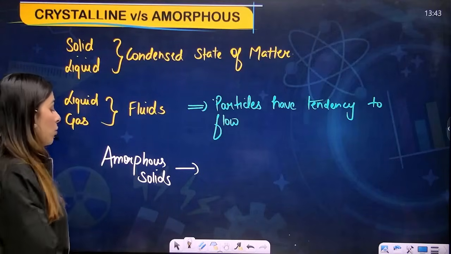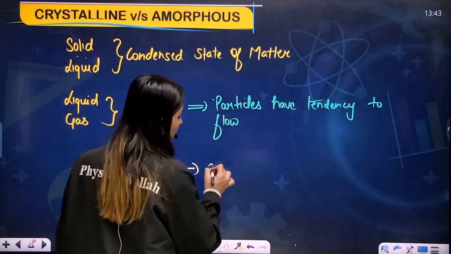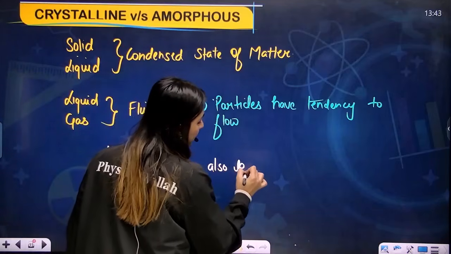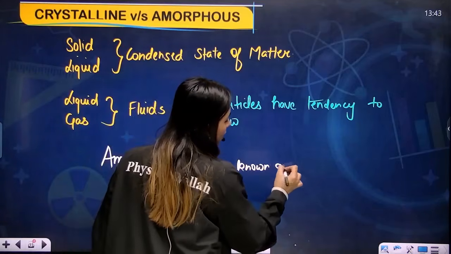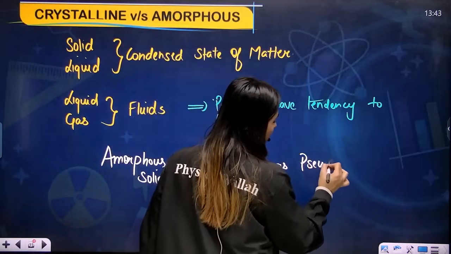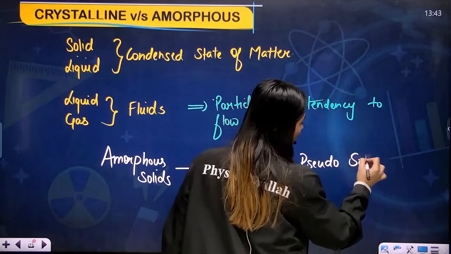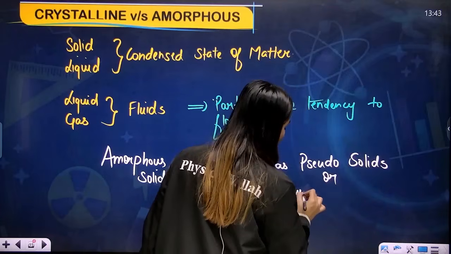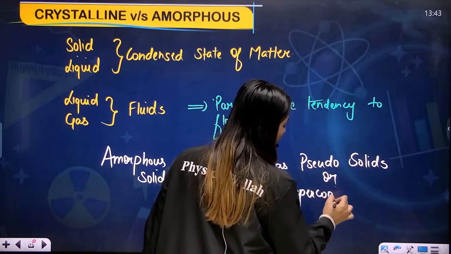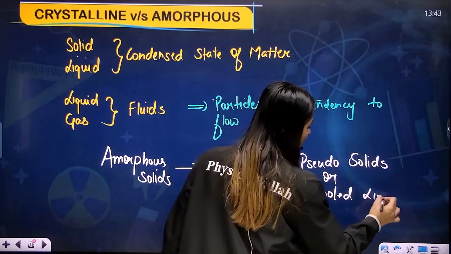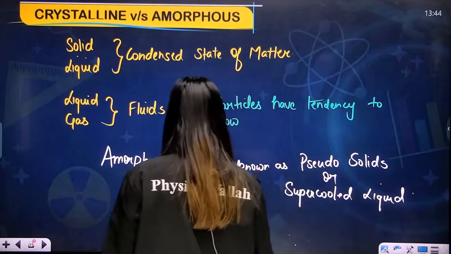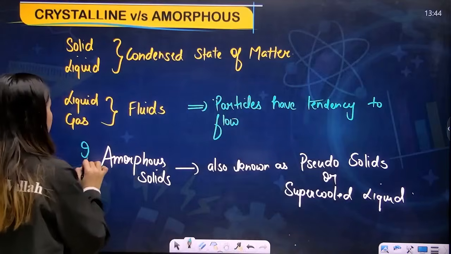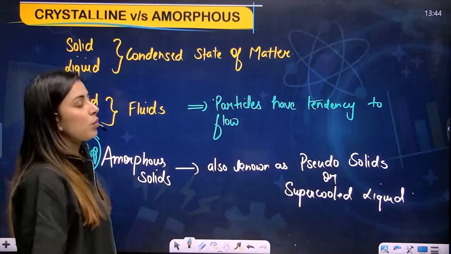Now amorphous solids are also known as pseudo solids or supercooled liquids. Now, this is something important, and from here generally a question is asked.